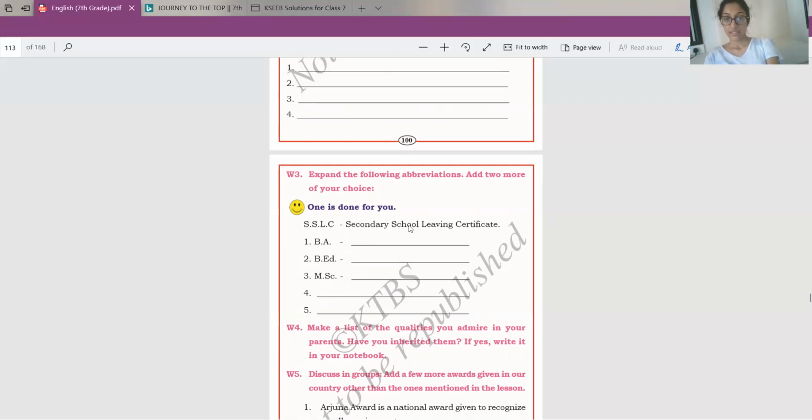SSLC, Secondary School Leaving Certificate. BA means Bachelor of Arts. Always remember, B means Bachelor, M means Masters. In these kind of abbreviations, BA, Bachelor of Arts, BEd, Bachelor of Education, MSc, Master of Science.